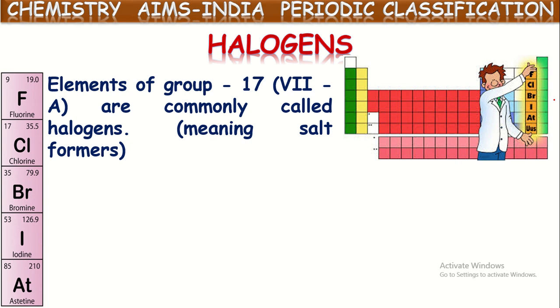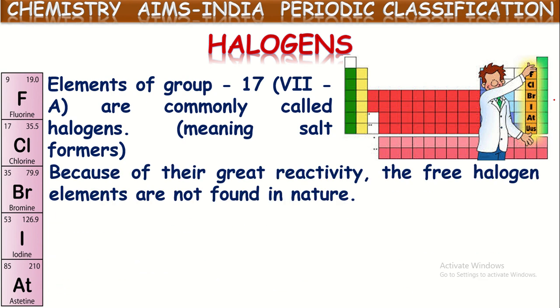In this way, most of the metals in the earth's crust are available in the salt forms of these halides. That is why, based upon that reason, these 7th A group elements, or 17th column elements in the modern periodic table, are considered as halogens. Because of their great reactivity, the free halogen elements are not found in nature.